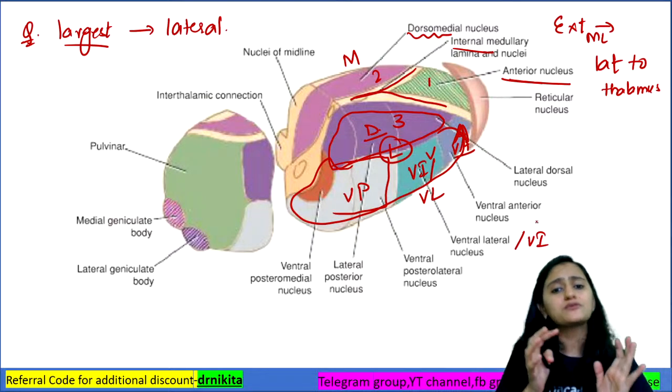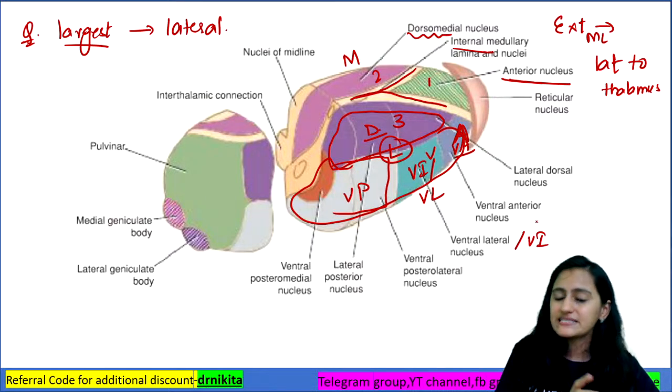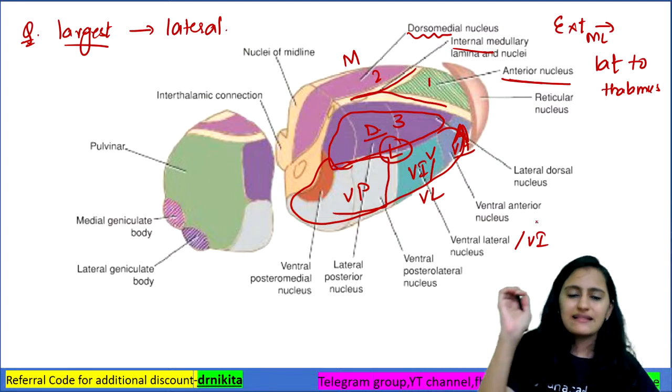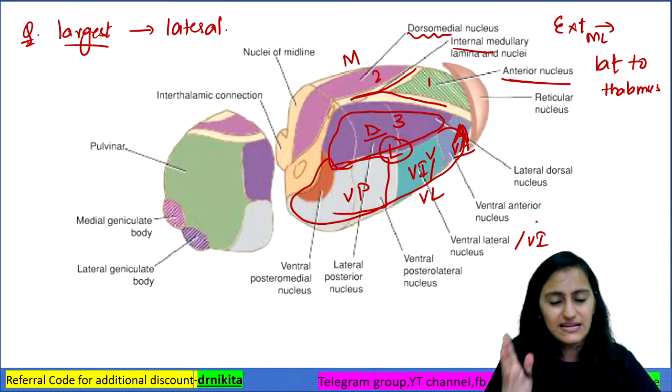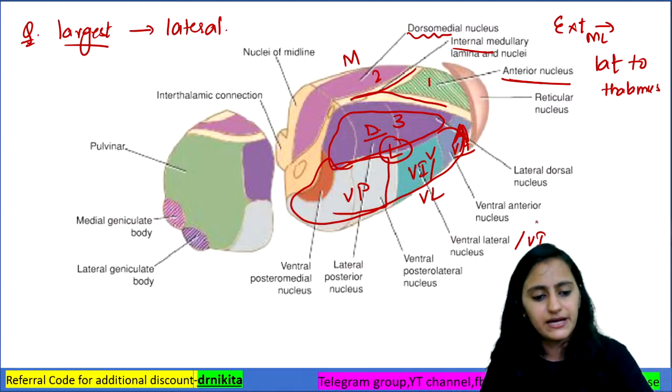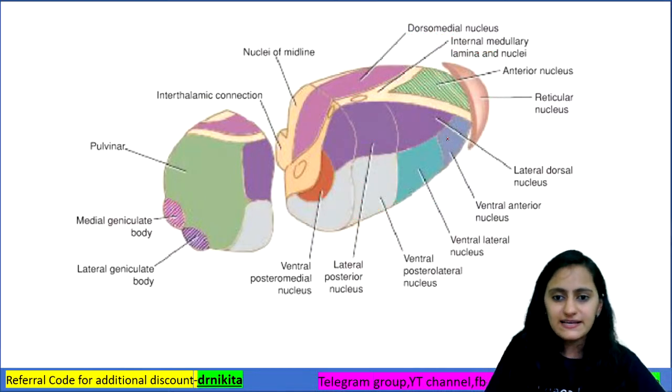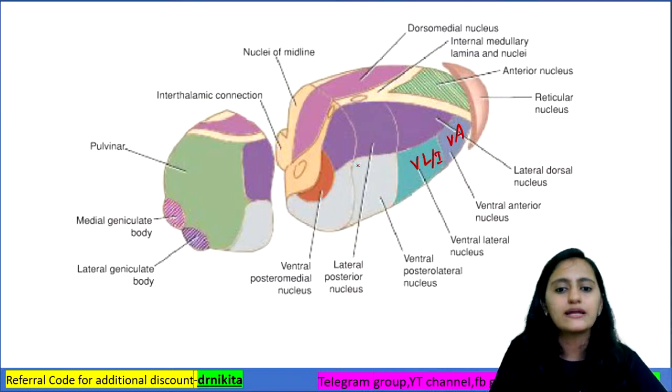Why is it important to know this diagram? Because they can ask you an image based question, and they can put an arrow and ask you this nucleus receives which fibers. That is why you should know how to identify the various nuclei. All right, is it clear with everyone? So this is ventral anterior, ventral lateral or intermediate, and this is ventral posterior.